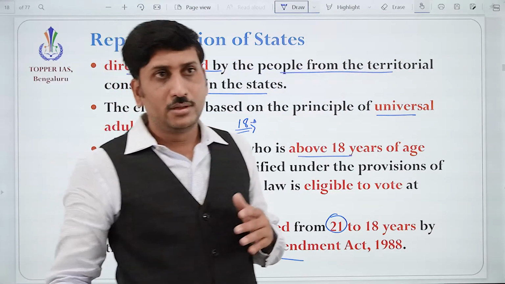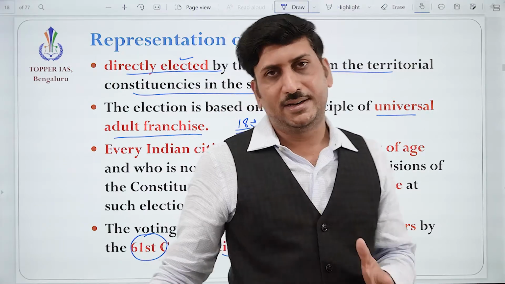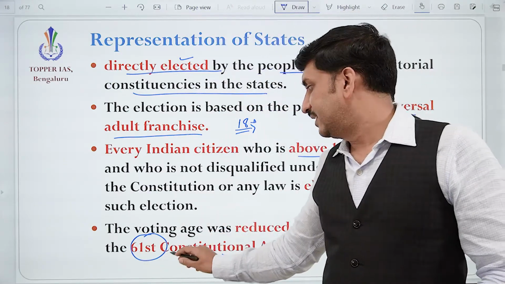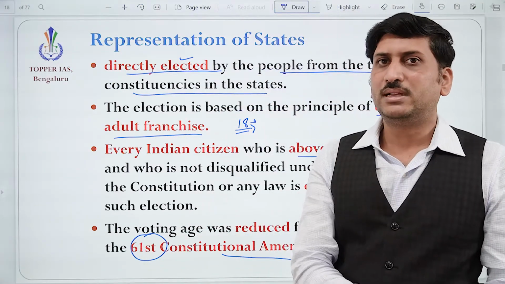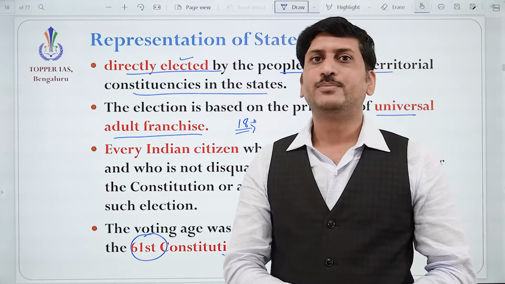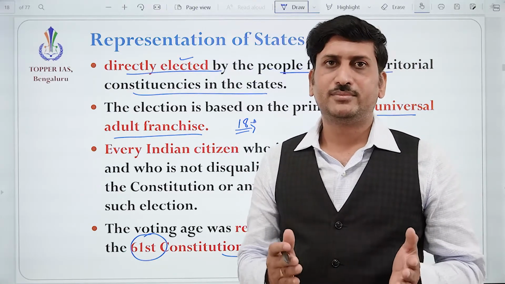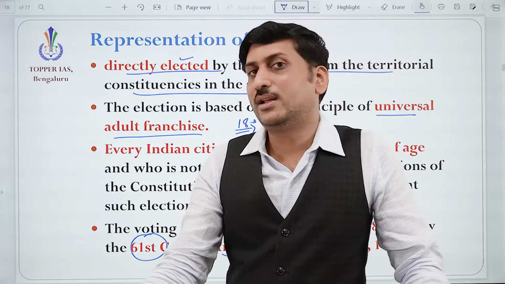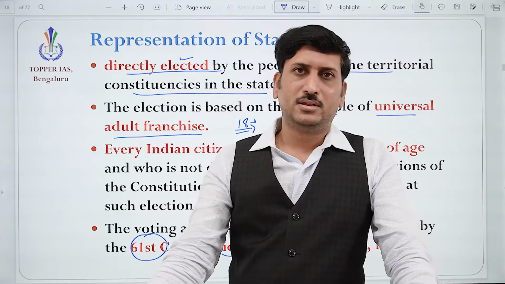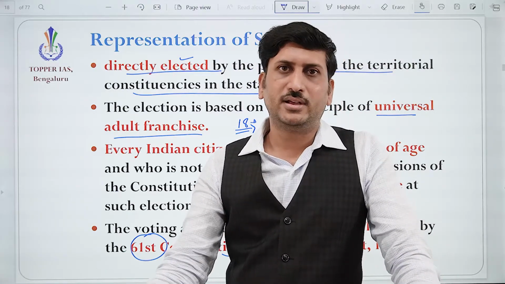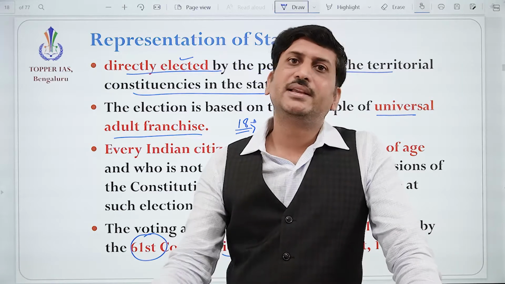So please understand, a person can vote, meaning choose his representative, when he is an adult, that is above 18. So what is the marriage age? You know that it is 21 and 18.